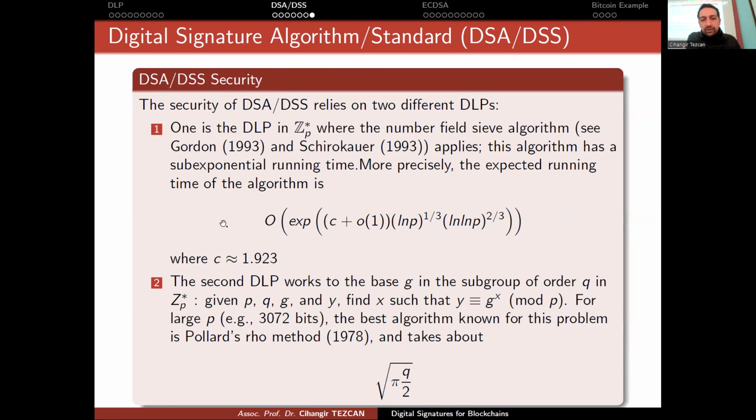So in the elliptic curve digital signature algorithm, we don't have such a sub-exponential time algorithm. So this is why we can choose bit lengths of 256 bits instead of 3072 bits.